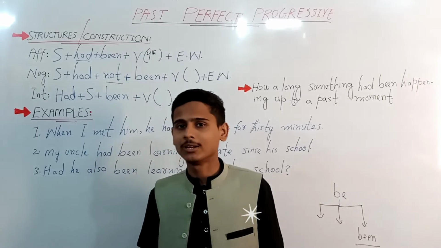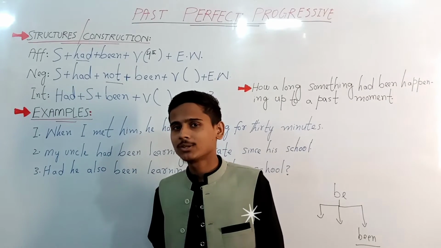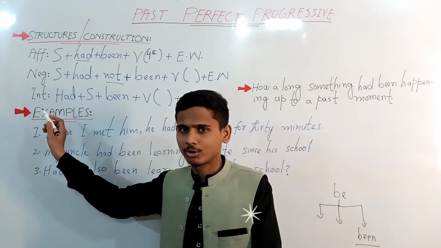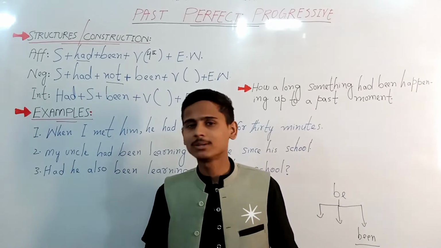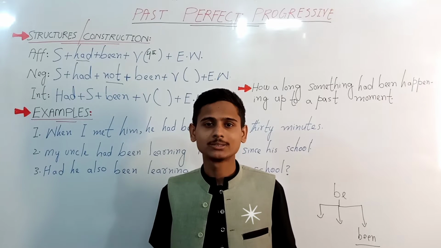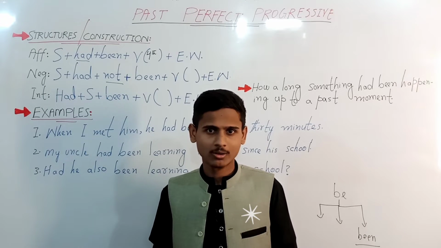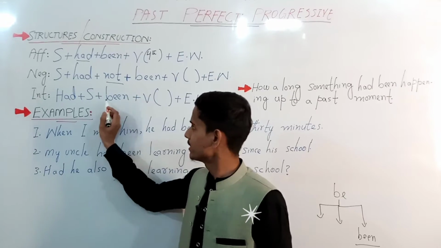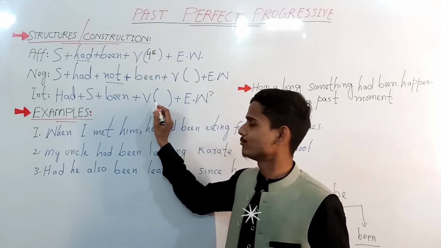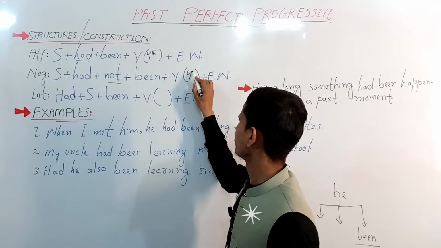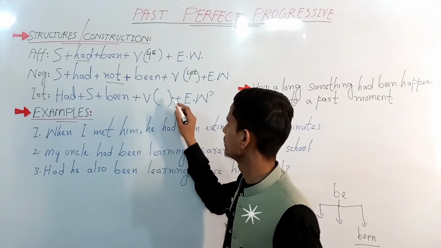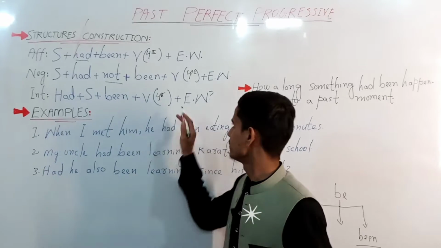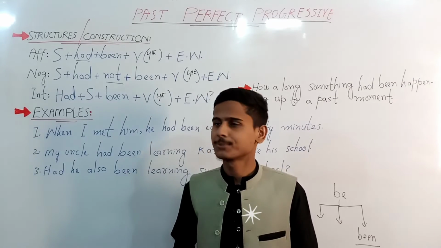Now the interrogative, the third one. As I have mentioned in all of my previous lectures, we first put the helping verb or auxiliary verb at the beginning of the sentence to show this is a question. Now plus subject plus been and plus verb, and here you have to keep the verb in fourth form. You're going to use the fourth form of the main verb, and even here, plus extra word or object.